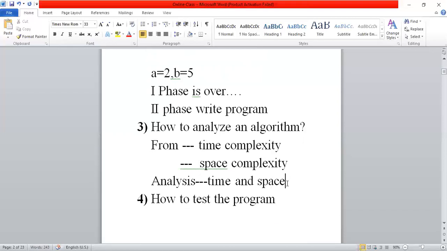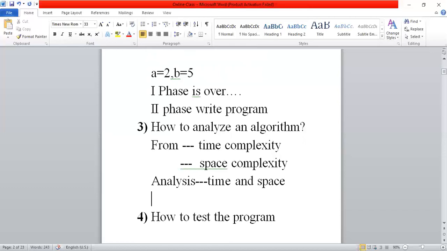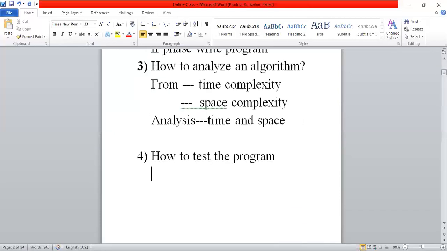After calculating time and space, we come to one conclusion: yes, this particular algorithm is working properly, and it requires very little time and space for running and storing the program. So this is the third research area we need to know while studying algorithms. Now the fourth one: once the first phase is over, we select one well-known programming language. After selecting it, we can directly convert all the algorithmic statements into a program.